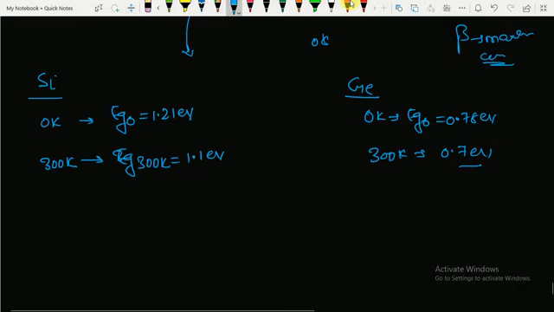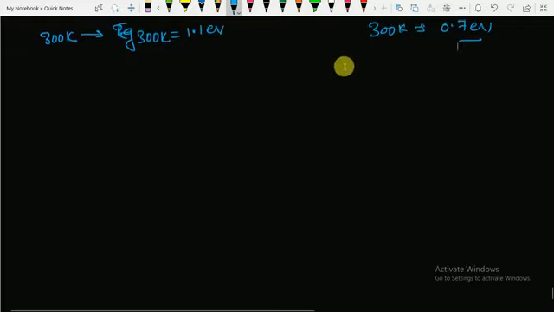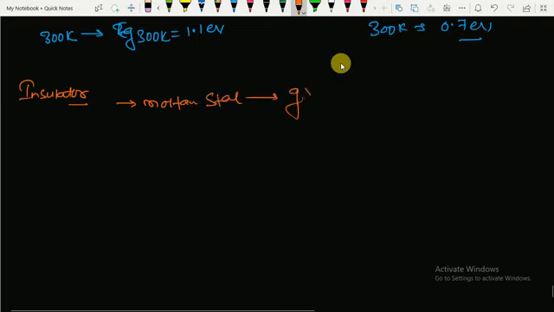Now let's talk about insulators. Let's know a very interesting point about insulators: when an insulator is in the molten state, it is a good conductor.